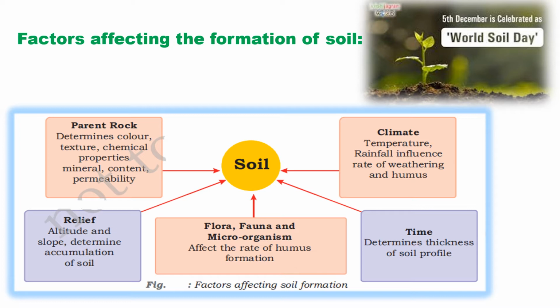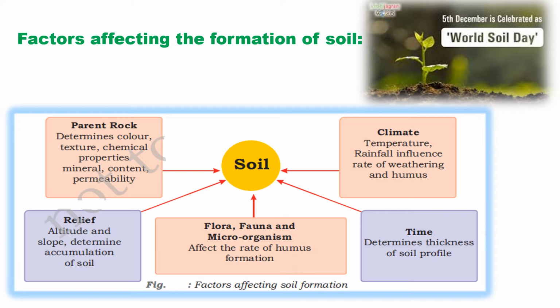So, soil formation depends upon several factors like parent rock, relief, I mean the structure, flora and fauna, I mean plants, animals, and microorganisms, climate, and the duration of time. It takes thousands and millions of years. The parent rock, where the weathering takes place, determines the texture and mineral composition of that particular soil. Climate controls the rate of weathering, and time decides the maturity of the soil.